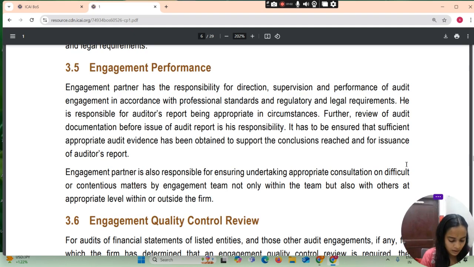Engagement partner has the responsibility for direction, supervision, and performance of audit engagement in accordance with the professional standards and regulatory and legal requirement. He is responsible for auditor's report being appropriate in circumstances. For the review of audit documentation before issue of report is his responsibility. It has to be ensured that sufficient appropriate audit evidence has been obtained to support the conclusion reached and for issuance of audit report.